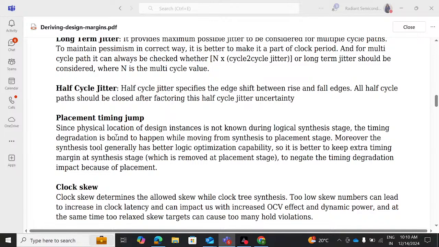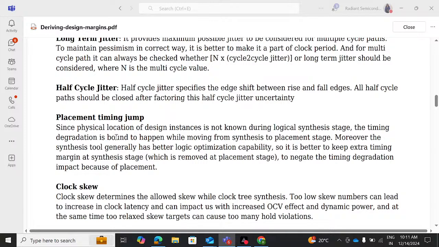Because in the placement stage, ideally when we go for legalized placement, as compared to the coarse placement if we are doing physical aware synthesis, or as compared to the logic synthesis, the timing degradation is bound to happen. This also has to be considered as part of the uncertainty, so that this timing degradation impact can also be counted when doing the synthesis optimization.